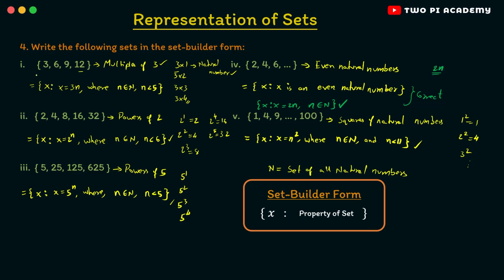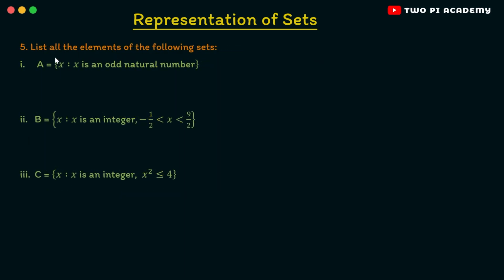So this is the set builder form representation of this. So clearly we are given 5 problems and for each of them we have written the set builder form. I think now you have a clear idea on how to represent sets in the set builder form, right? Now let's move on to the fifth question of this exercise. The fifth one: list all the elements of the following sets. So in the following sets you have to list the elements in them.